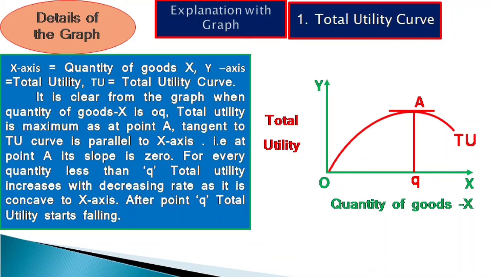The total utility increases at a decreasing rate to the left of the point Q, and total utility falls to the right of the point Q. So at the point Q, the total utility is maximum.